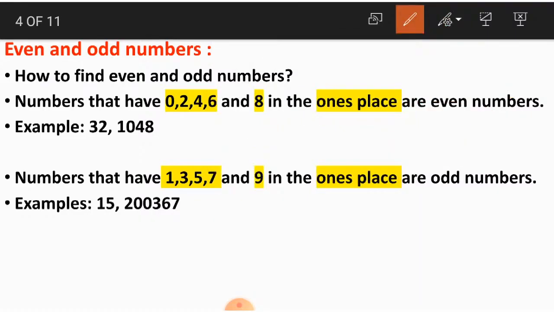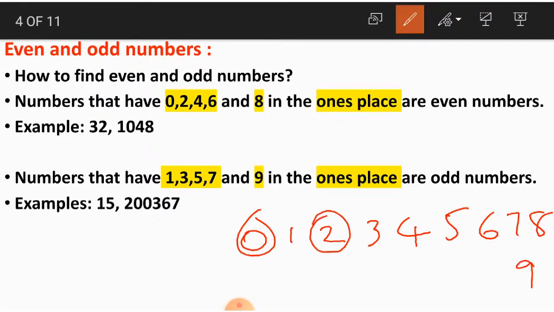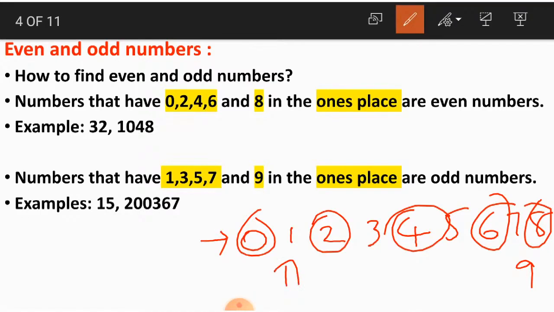Again, you might be confused: from the whole one-digit numbers we have to pick alternating numbers, right? You might get confused whether even numbers start with 0 or odd numbers start with 0.